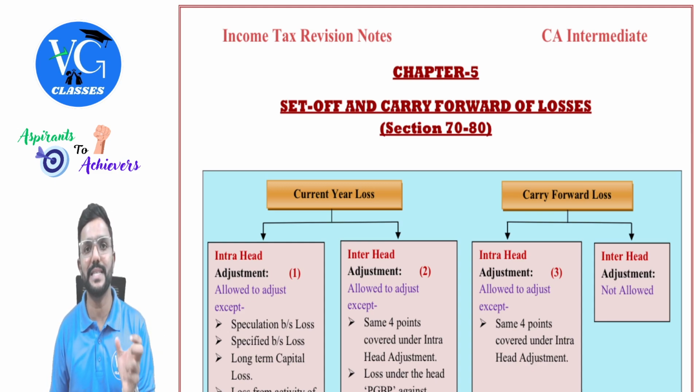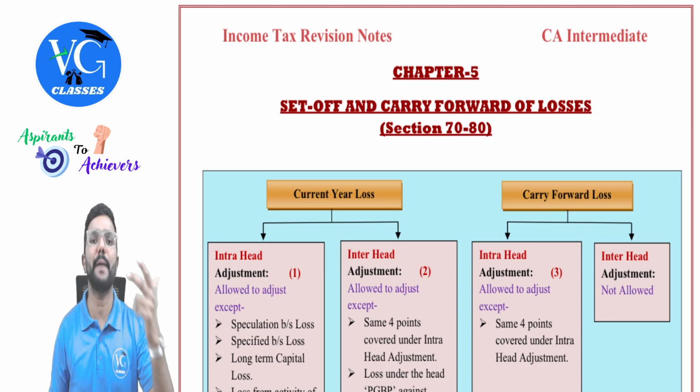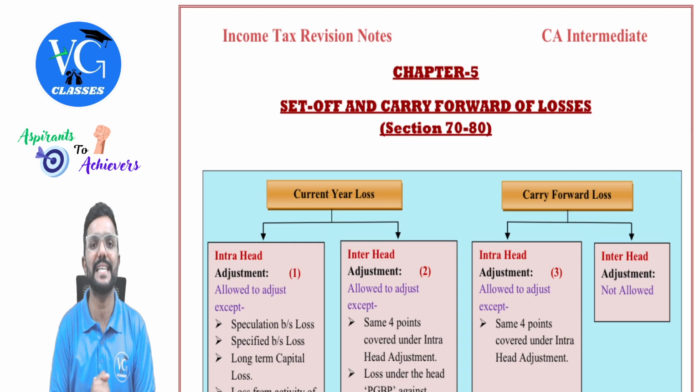And with respect to loss adjustment, I have already covered it individually under the respective head, that is at the end of house property head, PGBP head and capital gains, guys. Now, as a whole also, we'll be learning it as a separate chapter.